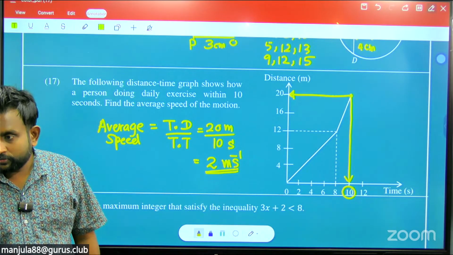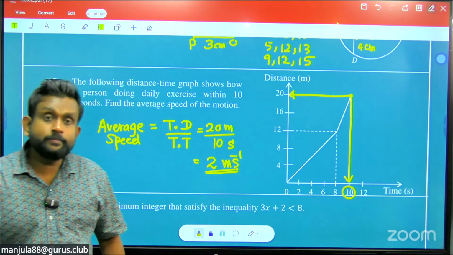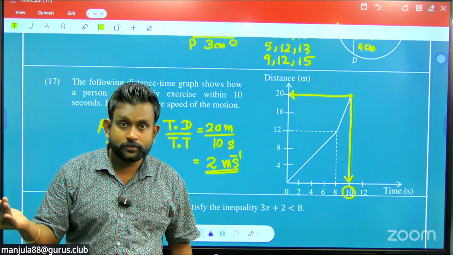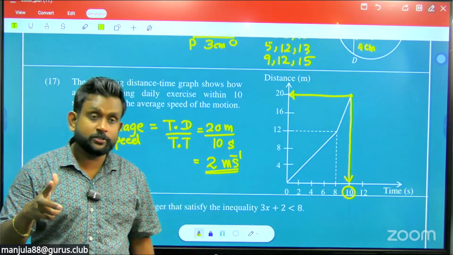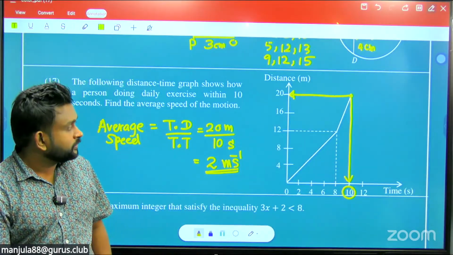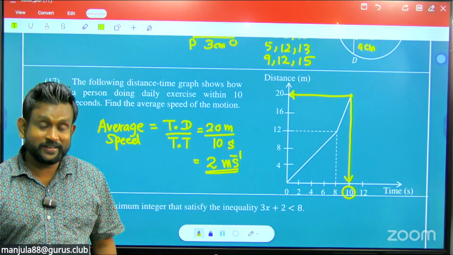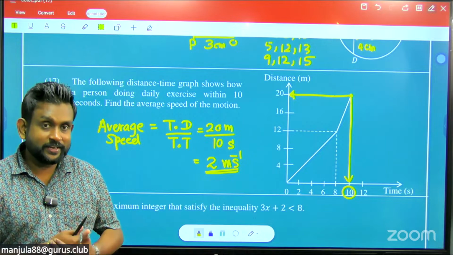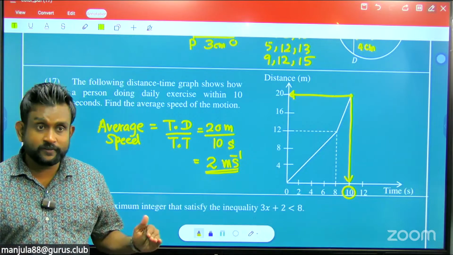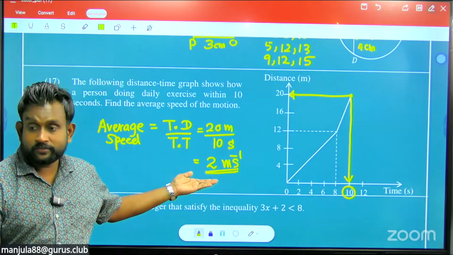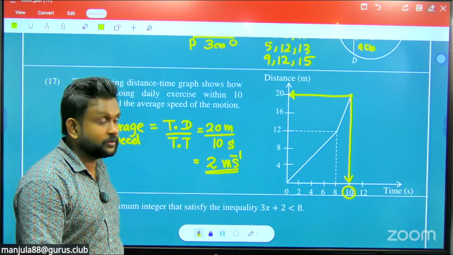It is not 2 kilometers. Why? Normally meter per second is the standard unit. They are not asking kilometer per hour, so don't make trouble in the exam. If they do not mention a specific unit, you can give the standard unit, meter per second.